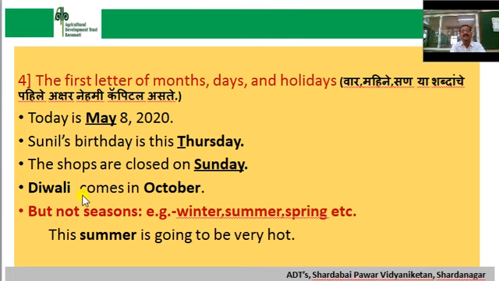Next sentence, Diwali comes in October. Here Diwali is the name of a festival, that's why D should be capital, and October is the name of a month, that's why O should be capital. We do not use capitals while writing the names of seasons like winter, summer, spring, etc. For example, this summer is going to be very hot. Here summer is not written in capital.